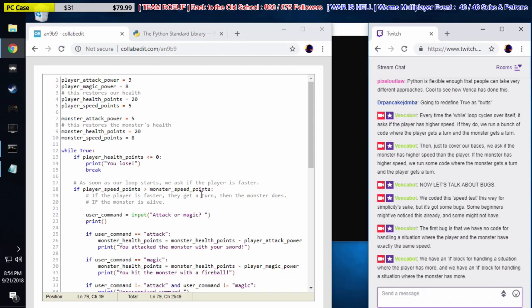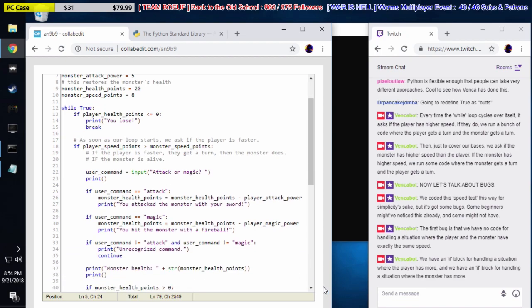But what if they have the same exact speed? What if we go up here and make it so we both have 8 speed? Player has 8 speed, monster has 8 speed. What happens then? Nothing happens, because it fails both these checks. If both have 8 speed, the conditionals for both if statements will fail.